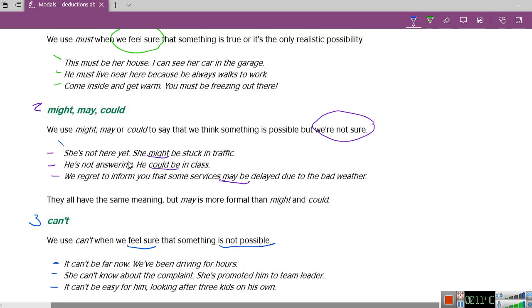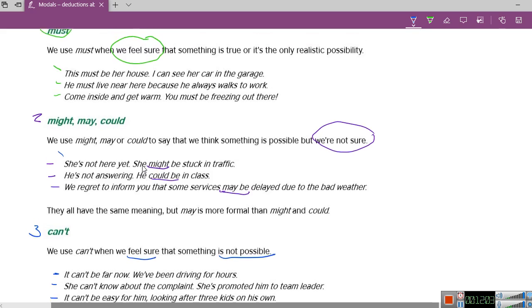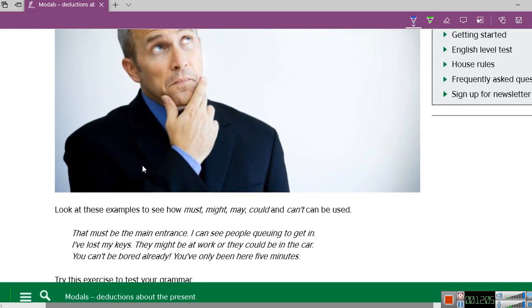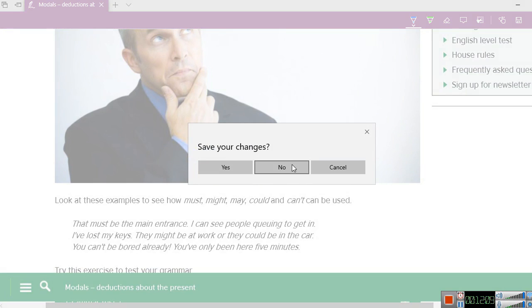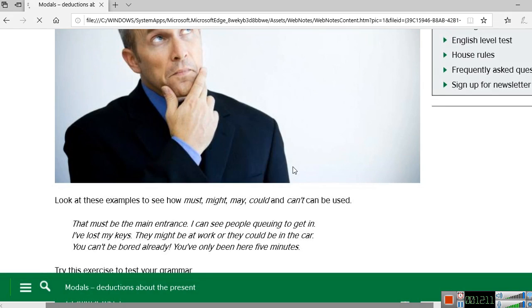I can also say she's not here yet, she could be stuck in traffic. It's the same meaning, you notice? Or I could say she may be stuck in traffic. It's all the same. Now, since you got everything very clearly, we're going to move to the exercises.